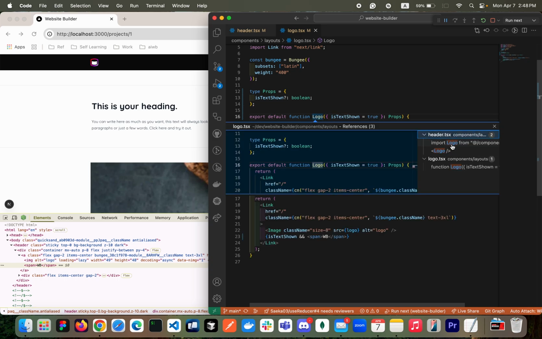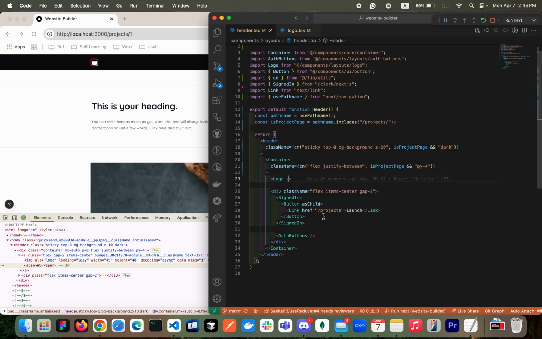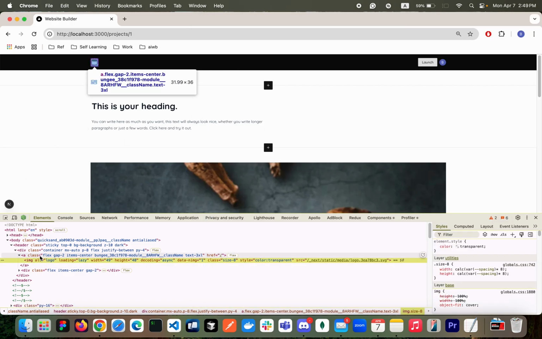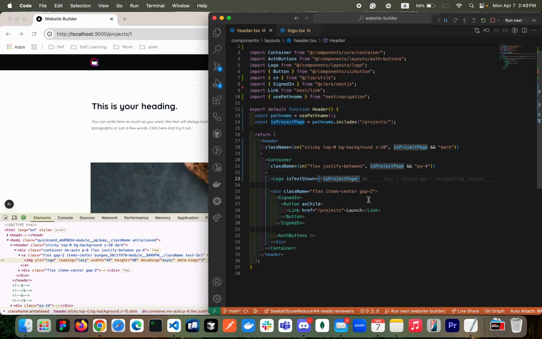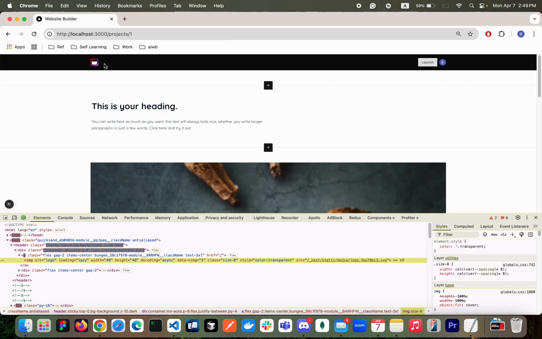Okay, isTextShown by default is true, right? Then we are using this logo conditionally. So if isTextShown, if it's not the project page. Okay, so then now it should be gone by now. I don't see that anymore, right? So the text is gone, which is good. And then another thing is I want to have a back button here, right?